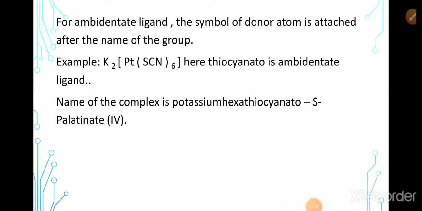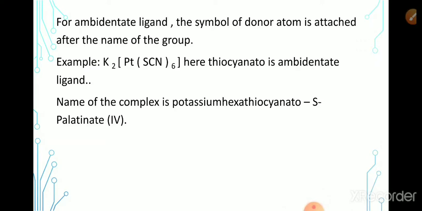Next, naming of the coordination complex with the ambidentate ligand. An ambidentate ligand means a ligand which has more than one donor site. It may attach through either sulfur or nitrogen. Here, for example, K2[Pt(SCN)6]. Here the ambidentate ligand is SCN. It can bond with the central metal ion either by sulfur or nitrogen. It has 2 donor sites. Out of these 2, it can bond with the central metal ion through only one. These types of ligands are called ambidentate ligands.